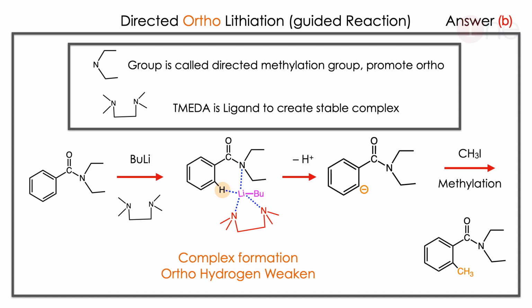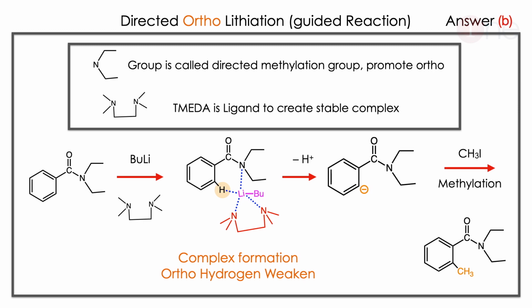The answer is B. Let us see why. The problem is so interesting once you know the answer. Here directed methylation happened. Let us see why. Here the N group is given. Here the amide N is substituted with ethyl groups on both sides, which is called a directing group because it promotes the ortho position.